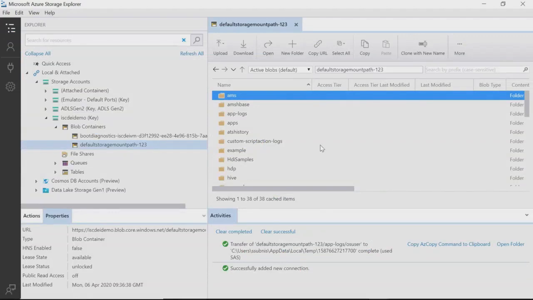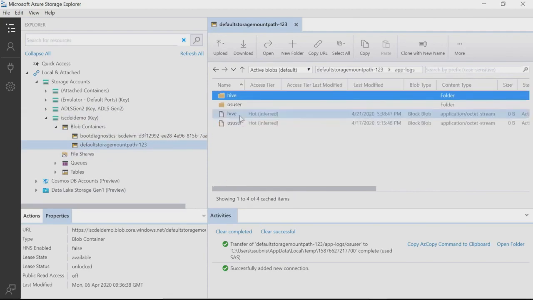As I mentioned before, all the logs, including the application logs, will be deleted whenever the delete cluster task runs. So to persist this application log, we need to mention the storage account at the create cluster task. I have used Azure Blob storage account, and the blob container I have mentioned is default storage mount path-123, and the file path I have mentioned as app-logs in the create cluster task properties.